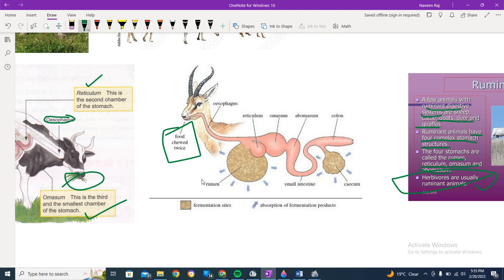While in humans there are some microorganisms, especially some sort of bacteria, which perform cellulose digestion. It is also mentioned here that there are fermentation sites. Some fermentation in the cecum is also happening, but the major part is over here for cellulose digestion.